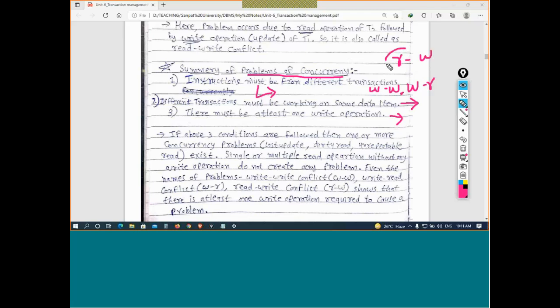So there is at least one write operation. Transactions are different, and on the same data item they are working.